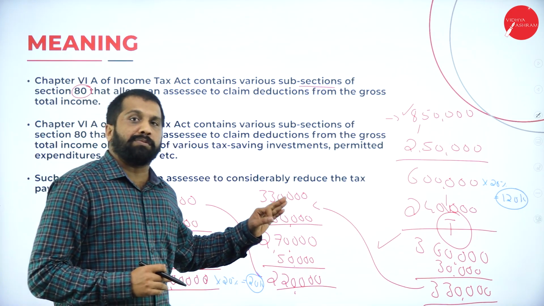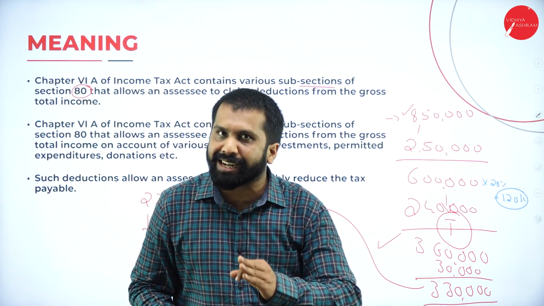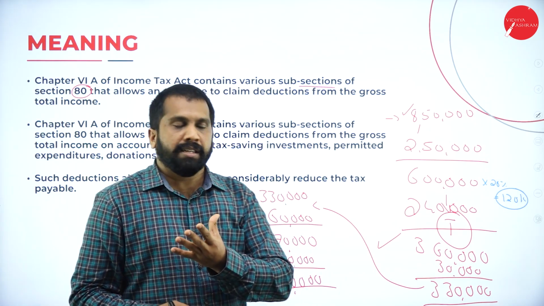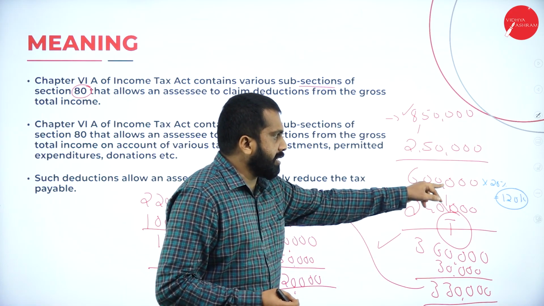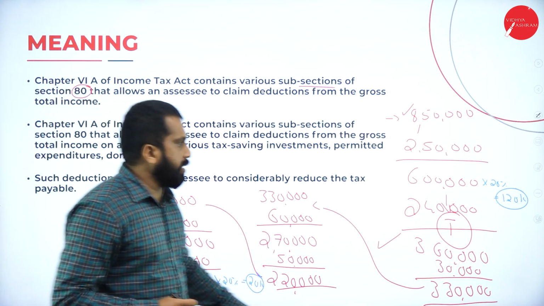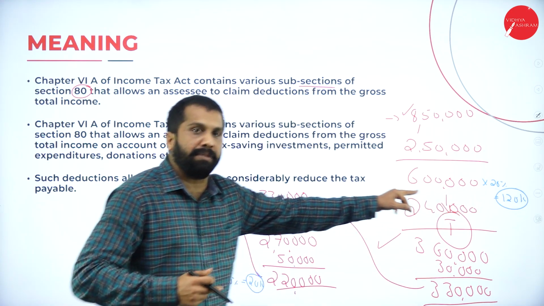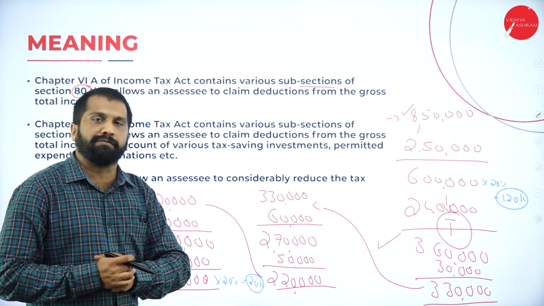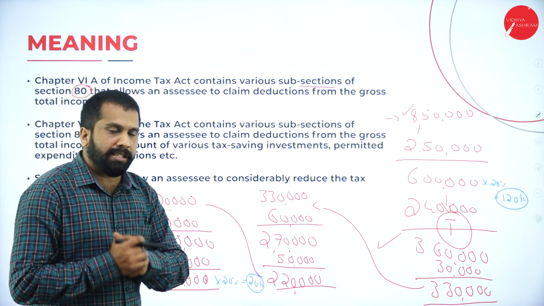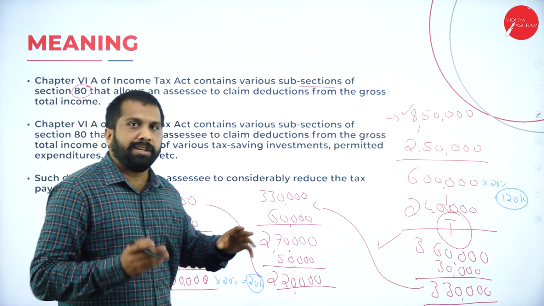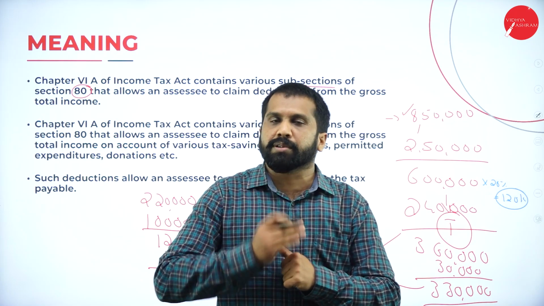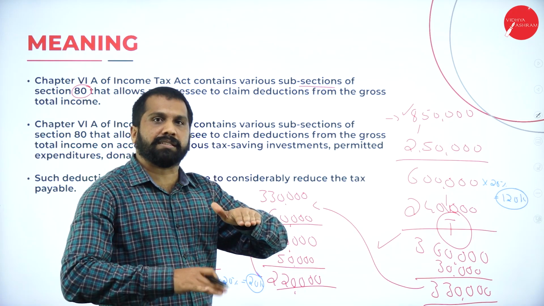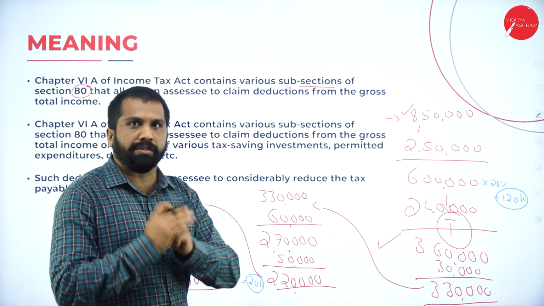Now, what is the work of an auditor? What is the work of a chartered accountant? This is the same thing. We pay them 5,000 or 10,000 fees. Then the chartered accountant will make your 6 lakh to 1 lakh. He will make your 1,20,000 tax liability 20,000. He already saved 1 lakh, so happily you will pay 5,000 fees to him. Clear? Yes. If you have the knowledge of all this, no need to go to an auditor or a chartered accountant. Sit yourself and work out, reduce your tax. Hope you are clear. Now I'll come to the concept.